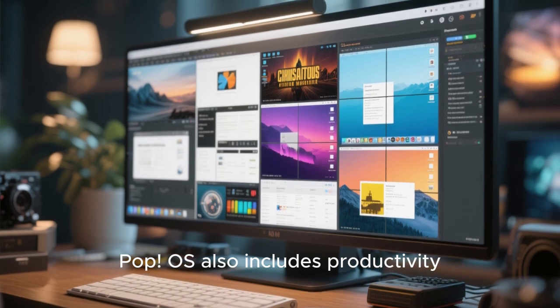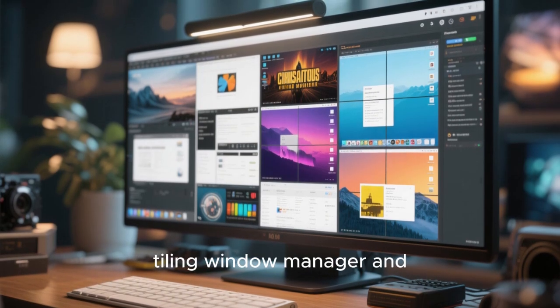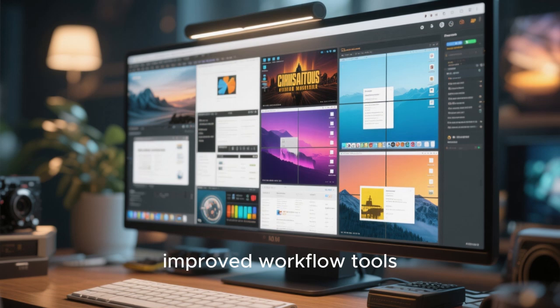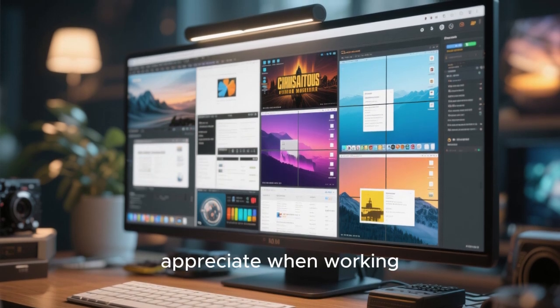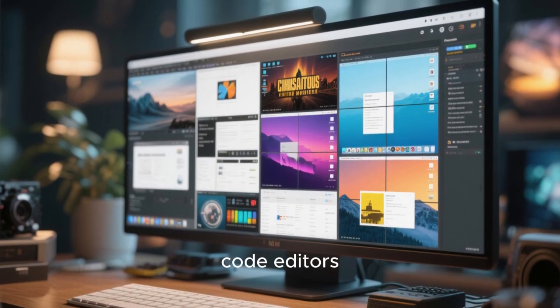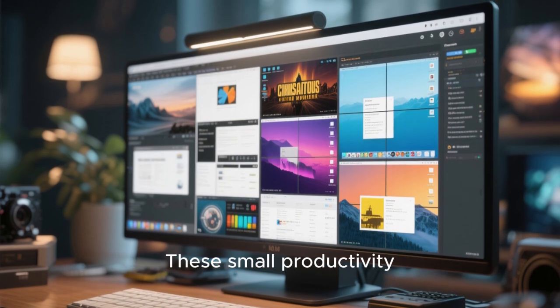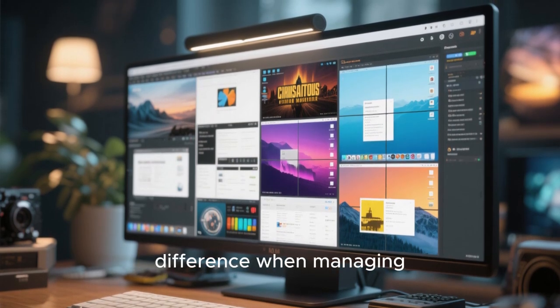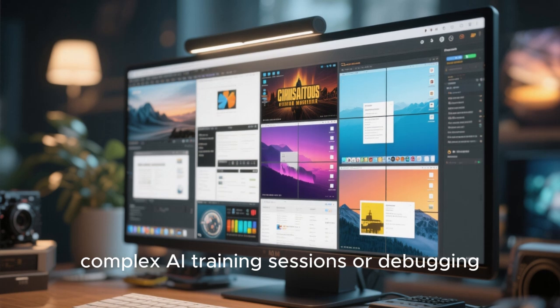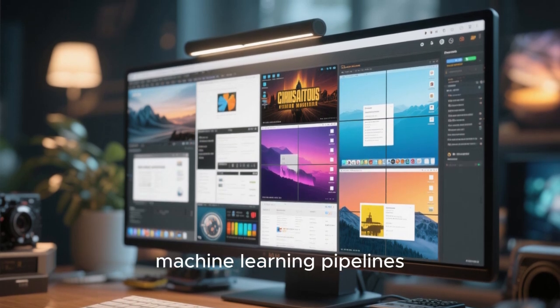Pop!_OS also includes productivity features such as a tiling window manager and improved workflow tools, which many developers appreciate when working with multiple terminals, code editors, and monitoring dashboards simultaneously. These small productivity enhancements can make a big difference when managing complex AI training sessions or debugging machine learning pipelines.